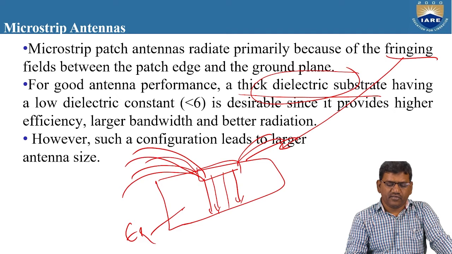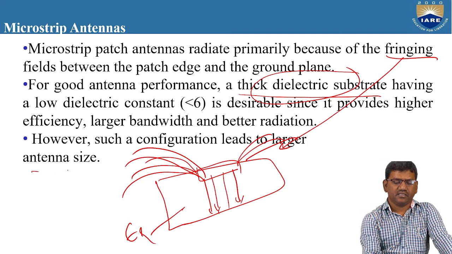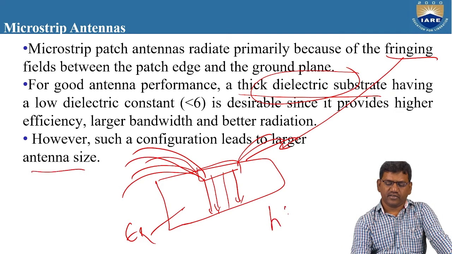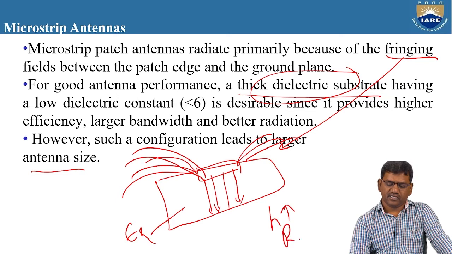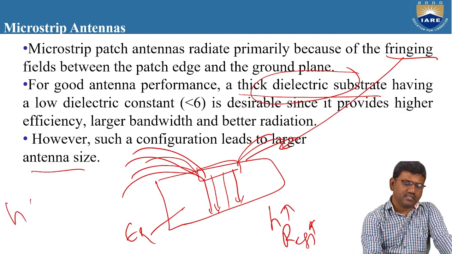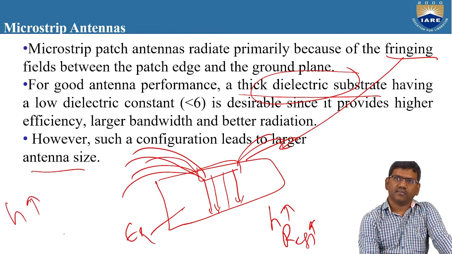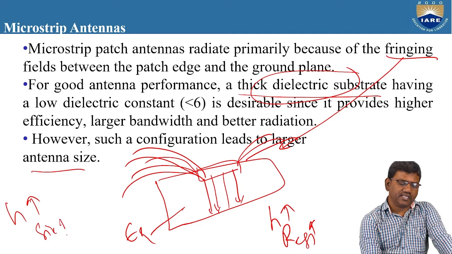However, such a configuration leads to larger antenna size. Right? If we increase the value of H, then the radiation efficiency increases, but at the same time, the size of the antenna increases.